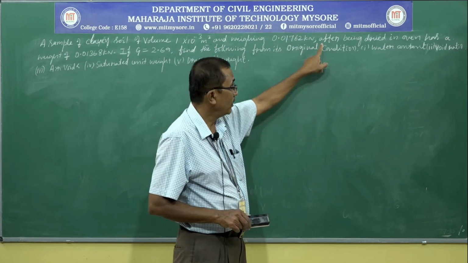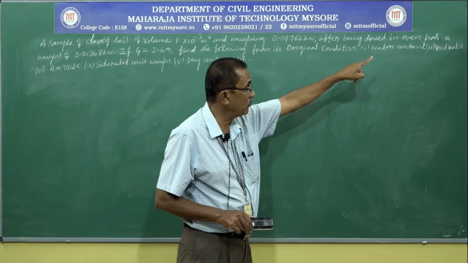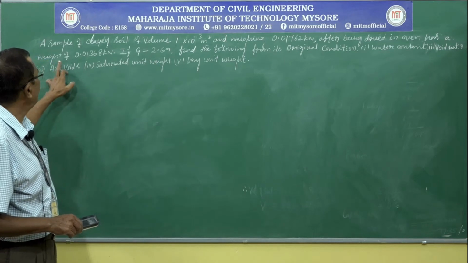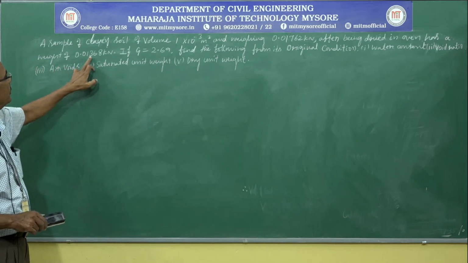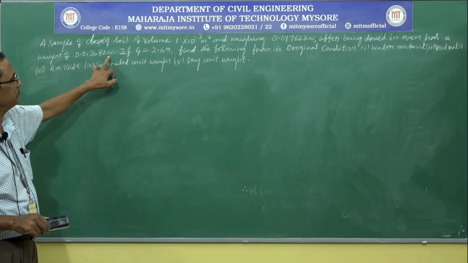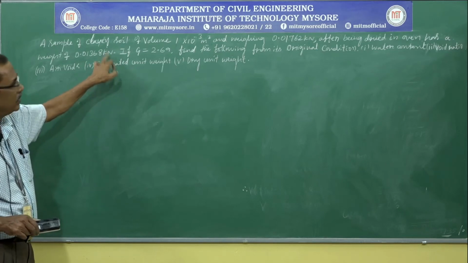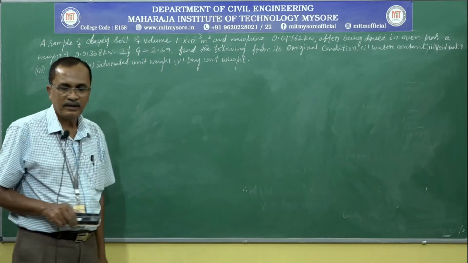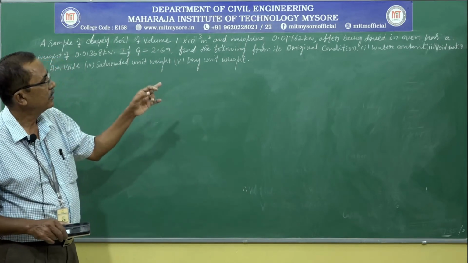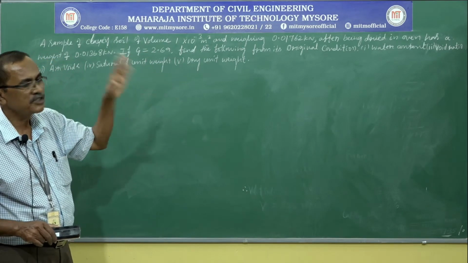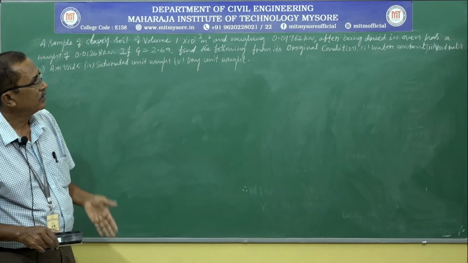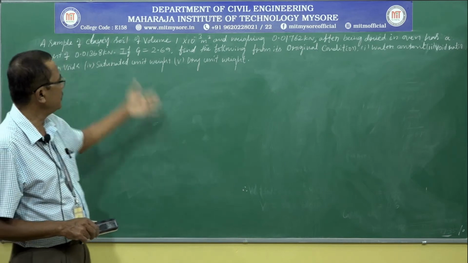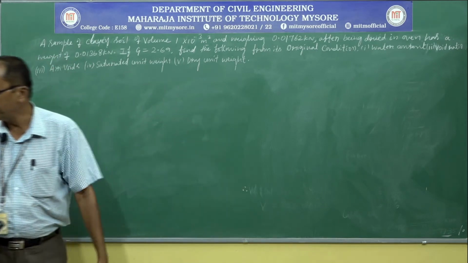Further, after being dried in the oven, it has a weight of 0.01368 kilonewton. If the specific gravity is 2.69, we are asked to find, from its original condition, that means from the fundamental principle, the water content, void ratio, air voids, saturated unit weight and dry unit weight.